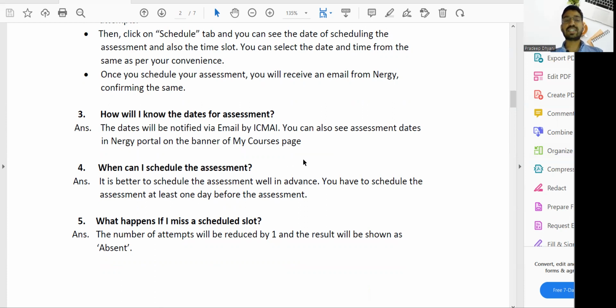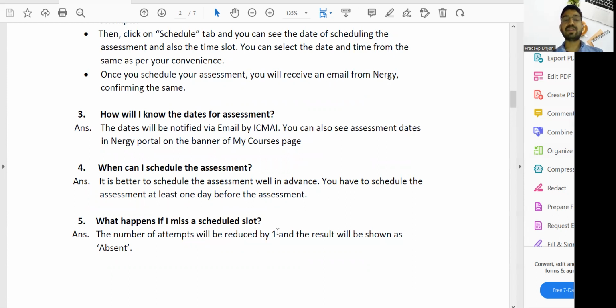When can I schedule the assessment? It is better to schedule the assessment well in advance. Please book the slot well in advance. You have to schedule the assessment at least one day before the assessment, so at least one day before or one week before you can book the slot.